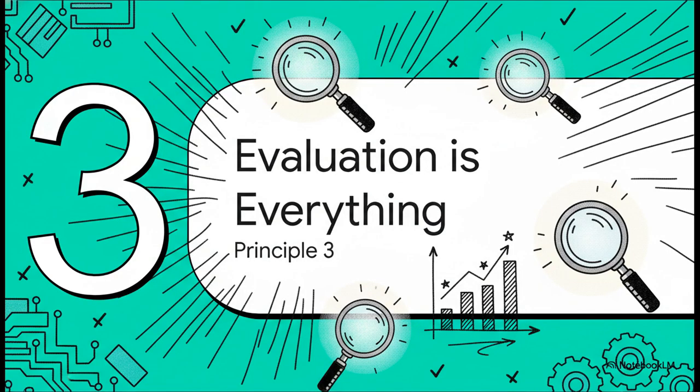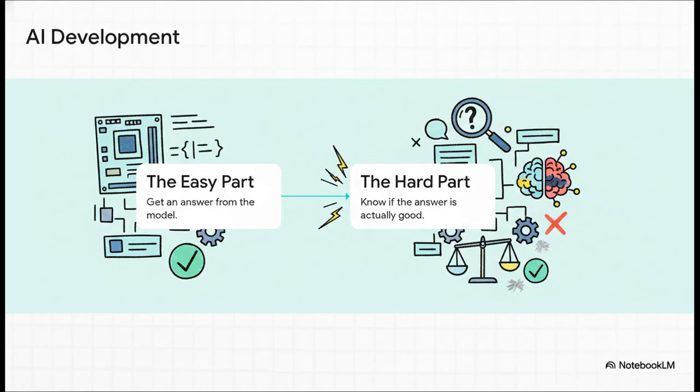And that brings us perfectly to our third principle. And honestly, this might be the most critical one for building anything that's actually production ready. Evaluation is way more important than implementation. In traditional coding, just getting your code to compile and run feels like a huge win. In AI engineering, that's table stakes. It's barely even the starting line. Getting an answer from the model is the easy part. The hard part, the part that is like 90% of the job, is knowing if that answer is any good.